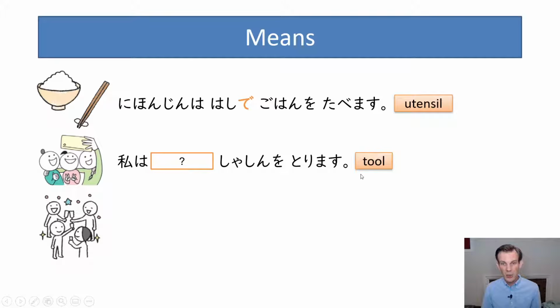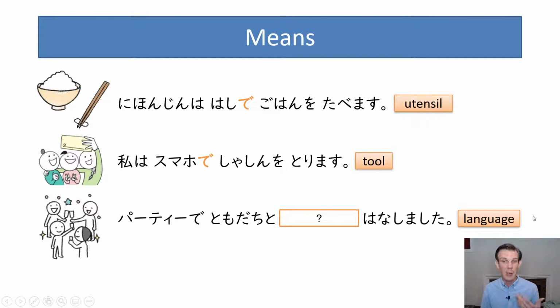Right? So marking a utensil. Another thing could be a tool. So I take pictures using my smartphone, right? So smartphone is スマホ. So this would be, 私はスマホで写真を撮ります. So for utensils, for tools, we can use de.